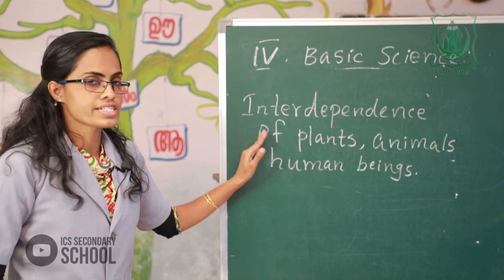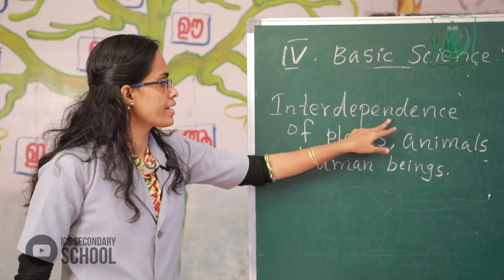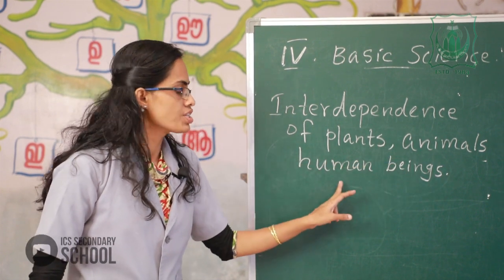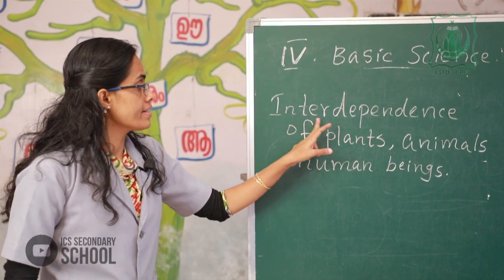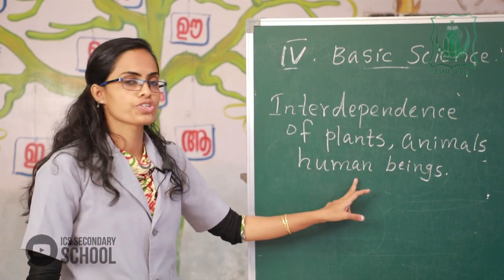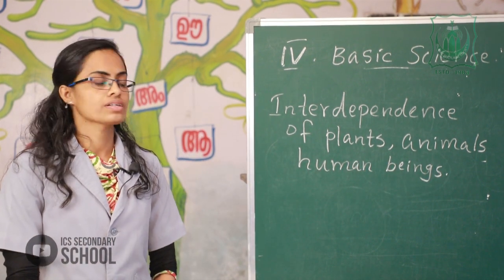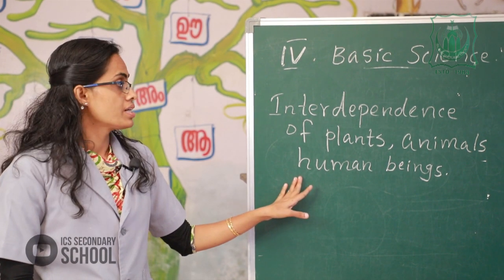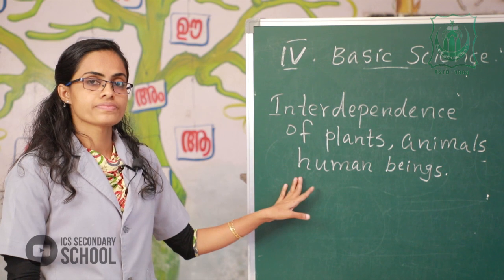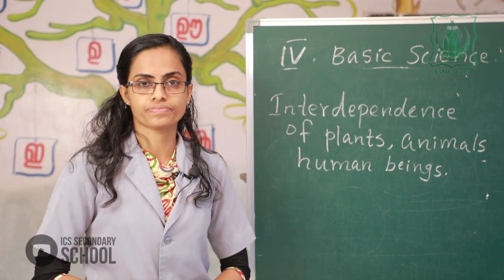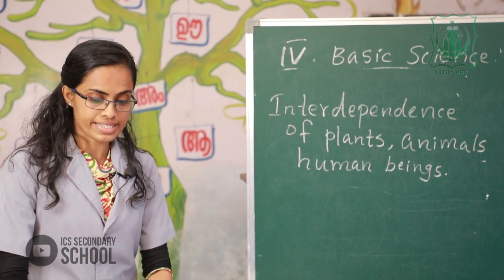Next, please listen to me. Interdependence of plants, animals, human beings. Plants, animals and human beings depend on each other. Now, please listen here.